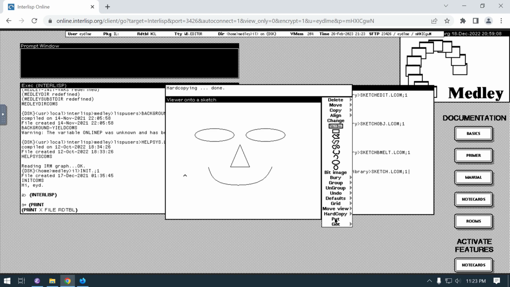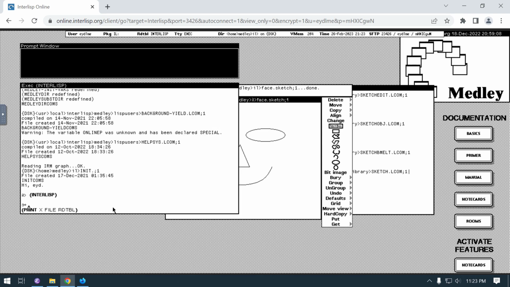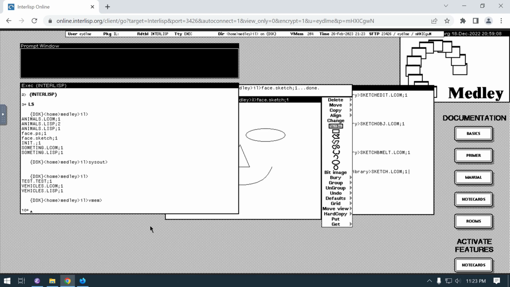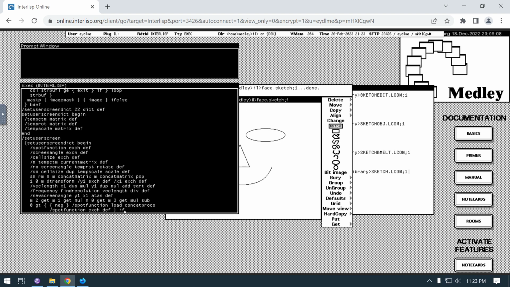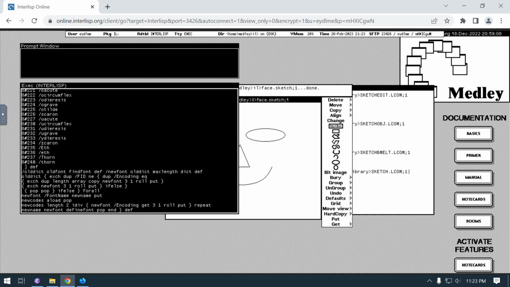But if I want to actually save this as a sketch file, which once again I don't know, I'm guessing I can just say a .sketch file. And then if I was to come over here and ls, then we can see this. I don't know what it saved it as. Face.ps, let's say. And it looks like it did save it as a PS file. And so we have a postscript of that drawing.